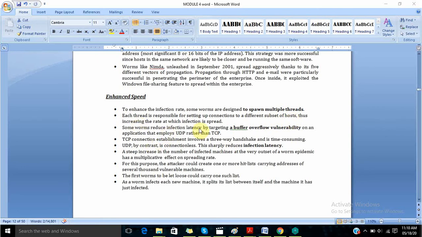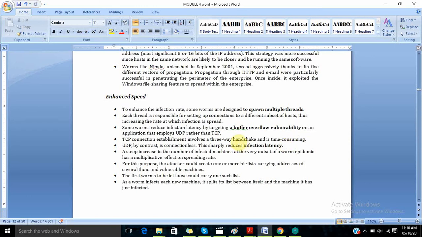Some worms reduce infection latency by targeting a buffer overflow vulnerability on an application that employs UDP rather than TCP. Infection latency is basically the rate at which the infection is spread. Reducing the infection latency means the computer is less able to avoid getting infected.